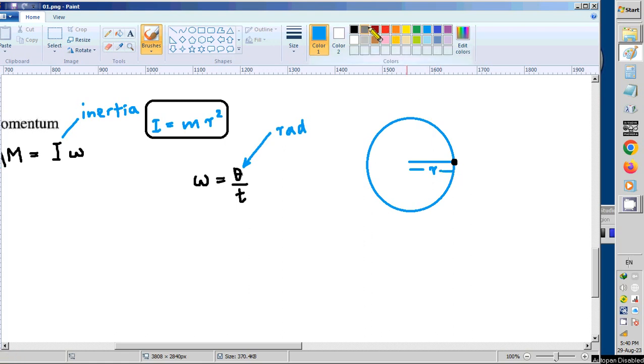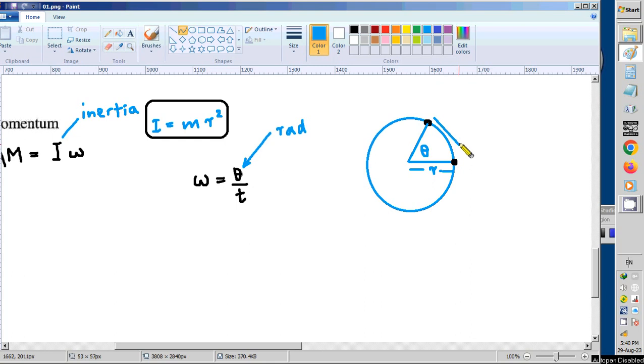Then this object moves around this path to this place, and while it is moving from this place, we take the angle like this. So that angle is theta. So we have to take it not in degrees, in radians.